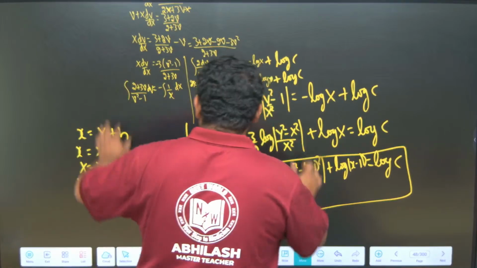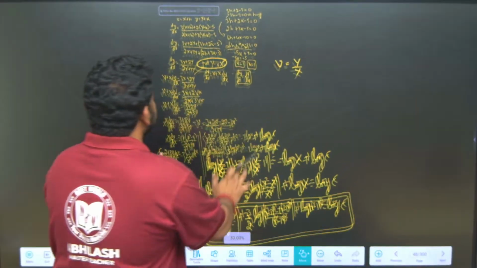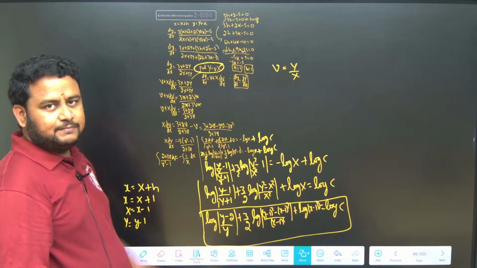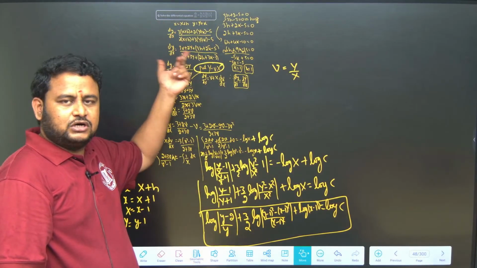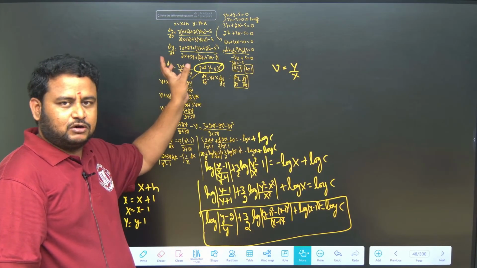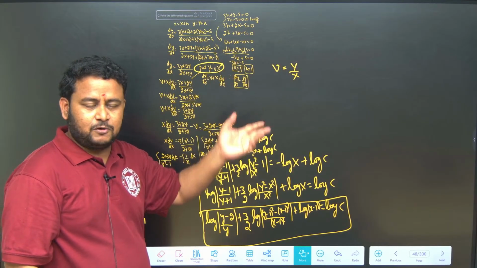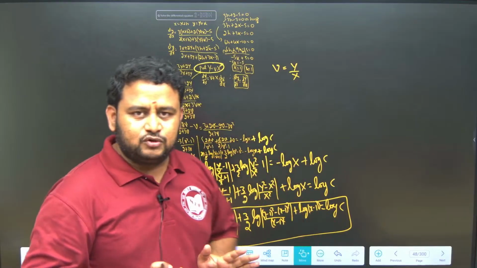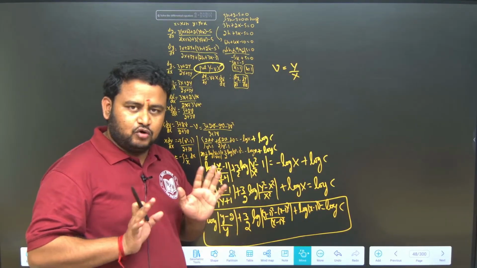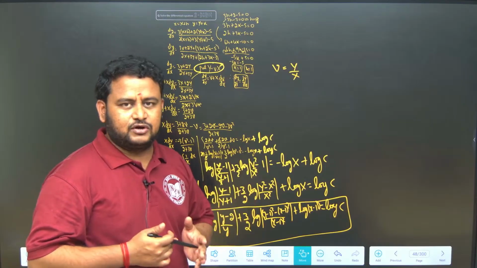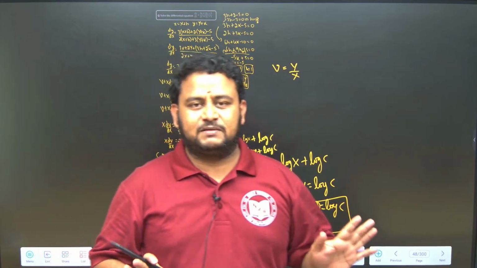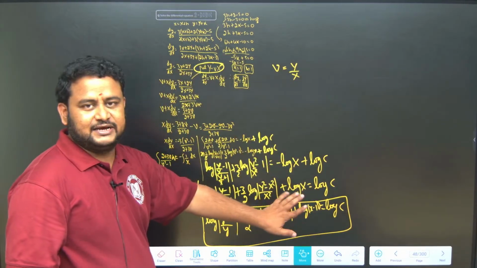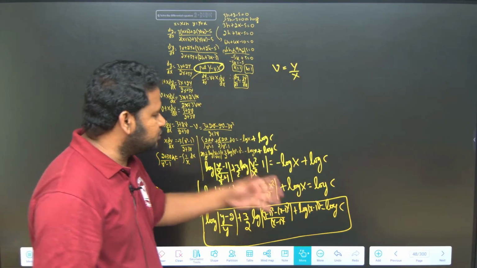Is it clear? So, this is how you have to solve the question. First, write x is equal to capital X plus h, y is equal to capital Y plus k. Then put the values there, and for the constant equations, solve those two equations by equating them to 0, and we will get the values of the constants h and k. Put that in the actual equation, then put y is equal to Vx, then you will get the homogeneous differential equation. Solve it accordingly and you will get it in variable separable form. You know how to solve the variable separable form. On solving this, you will get it in this form. Clear? I hope it is clear to all of you. Let us proceed to the next question.